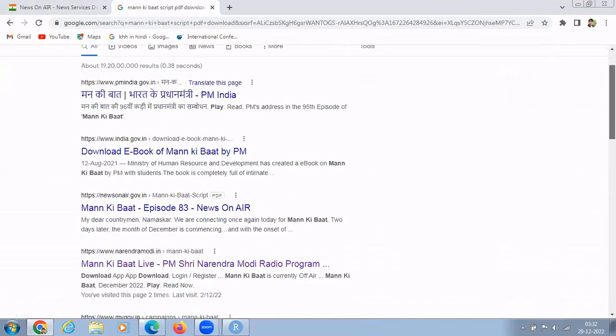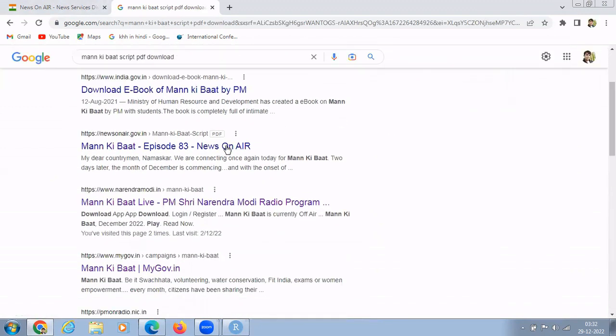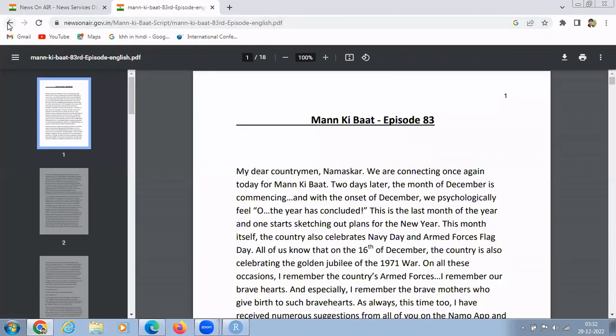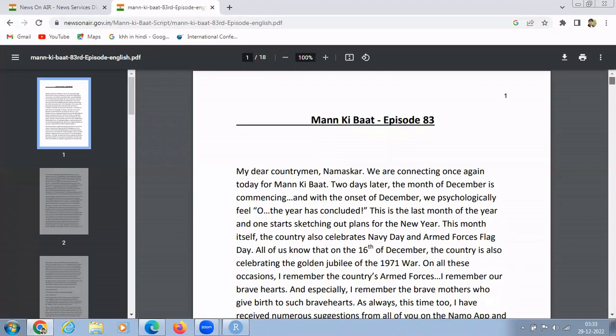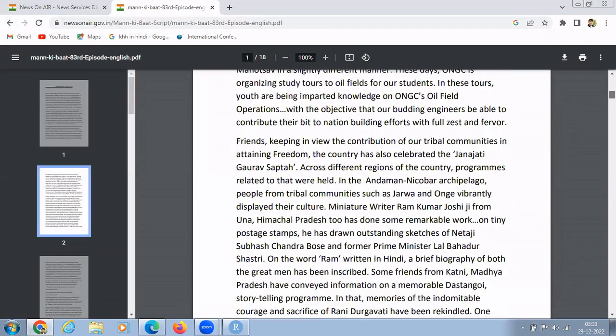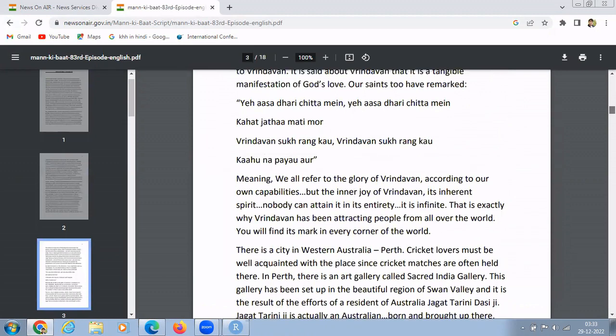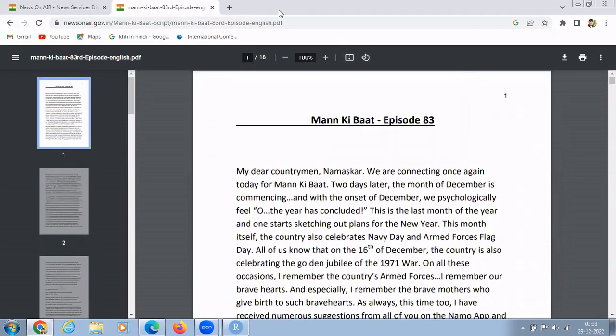So you have various websites. This is the website that I will refer to: Man Ki Baat 83rd episode English PDF. You can find it over here, right? On this website you will find all of the PDFs. Yeah, this is the PDF. Similarly, you can download various PDFs from this website, right?